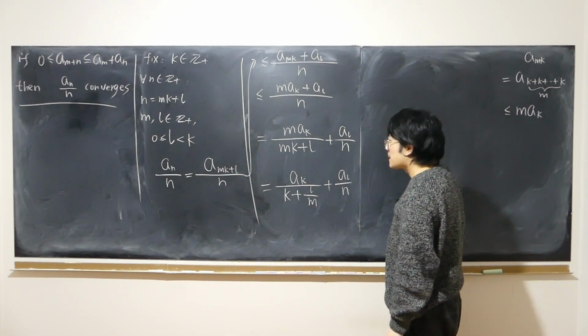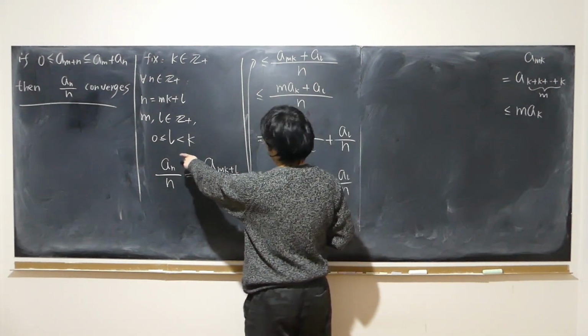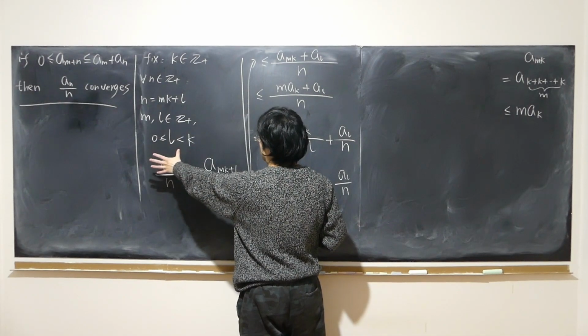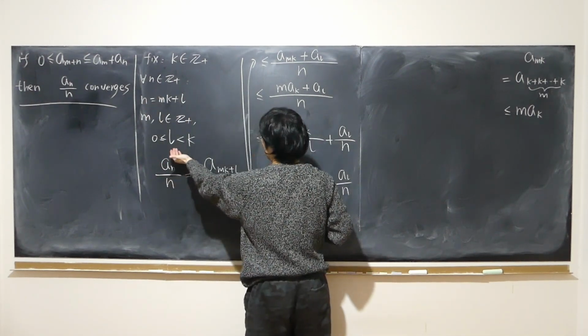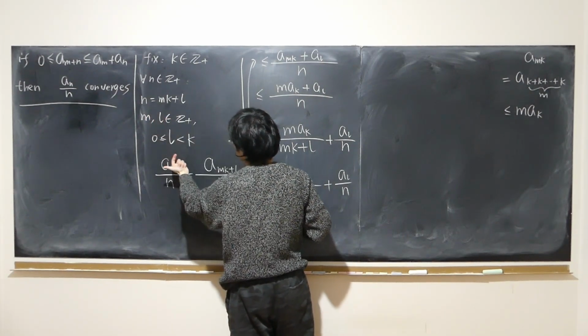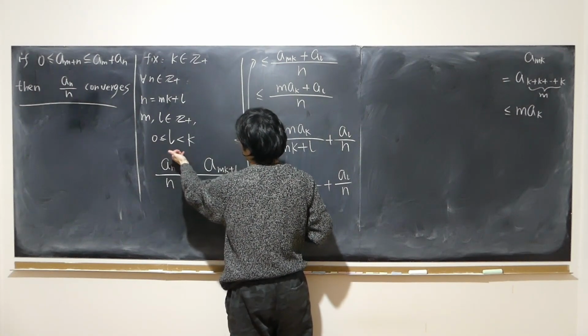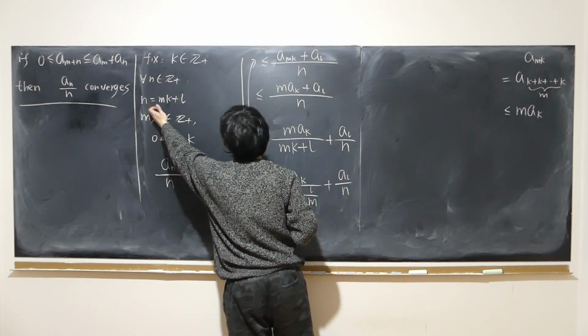Now, do we know the exact value of l? I don't think so. But for fixed n, of course, l would be fixed. But when n changes, l will also change because l is most likely dependent on the value of n.